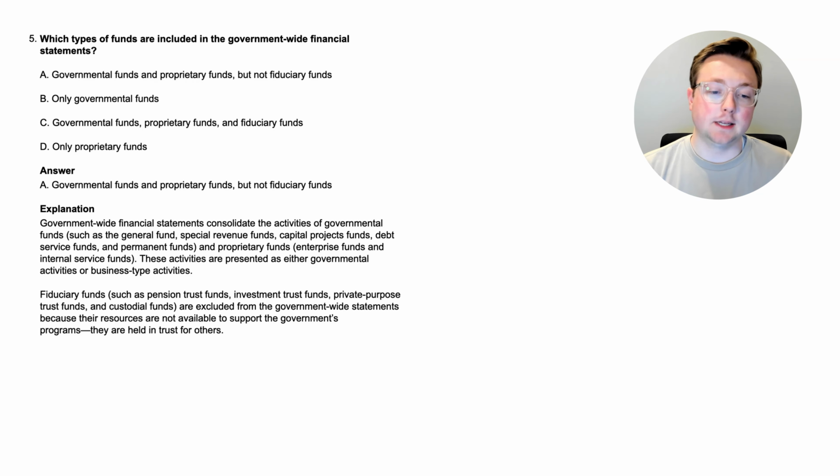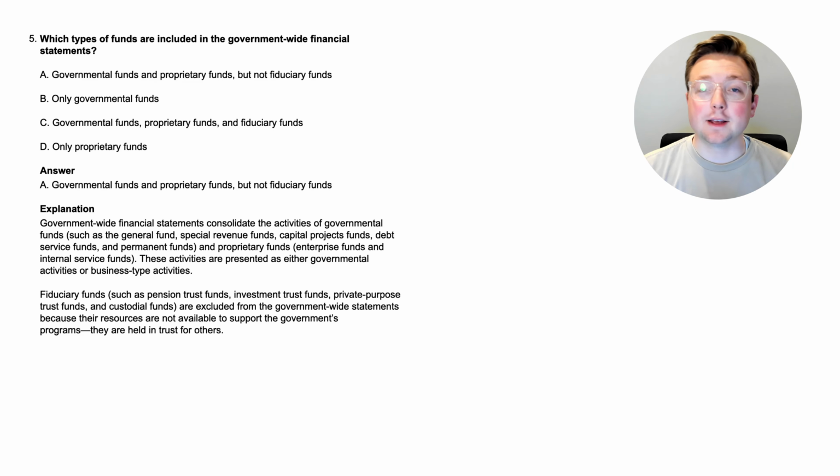So if anything is like a trust or a custodial thing, you probably know it's a fiduciary fund, and that's not going to be in the government-wide financial statements because that's not what they're trying to cover. They're trying to cover the governmental stuff and the business type stuff. They're not trying to cover what's being held for other people or for other businesses or for other entities. So with that, we learned a lot about government-wide financial statements and what they are and what is in them.